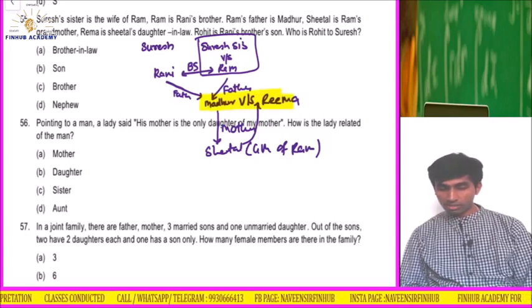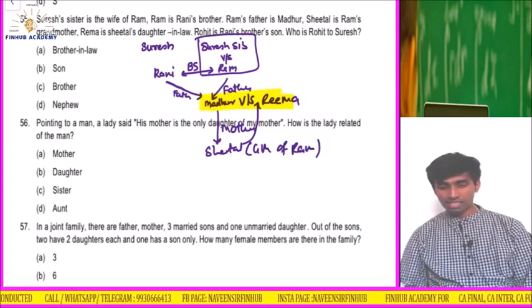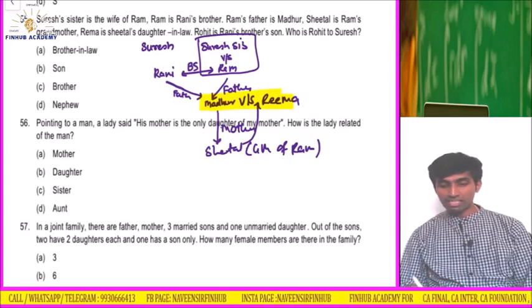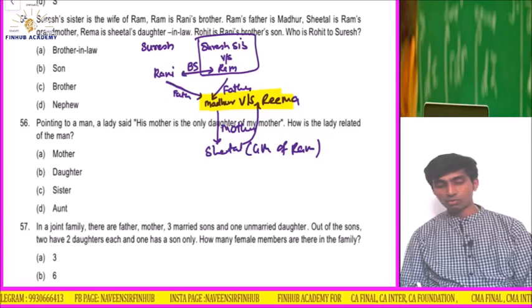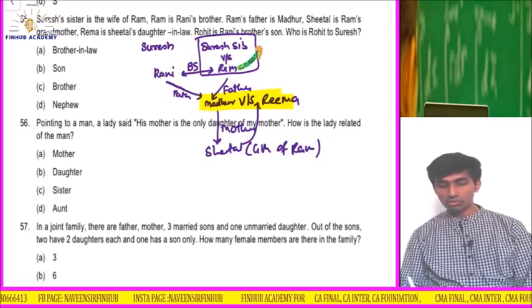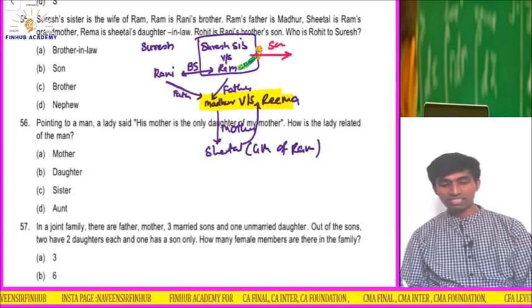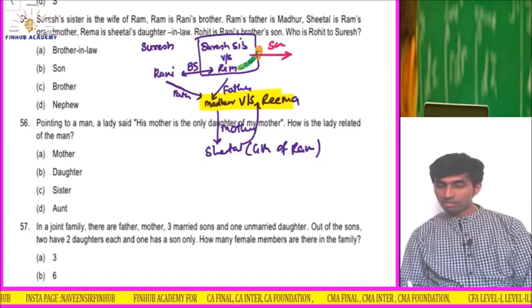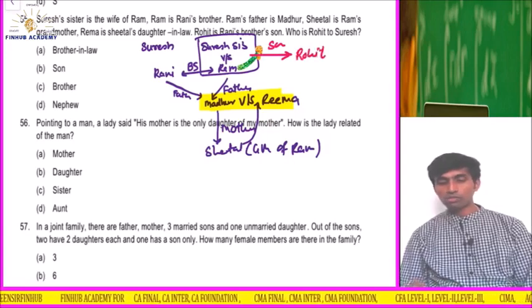Okay, what is asked? Rohit is Rani's brother's son. So Rani's brother is who? Ram. So Ram's son is who? Means they have a son. Their son is who? Means Suresh's sister and Ram. What is his name? Rohit. So who is Rohit to Suresh?